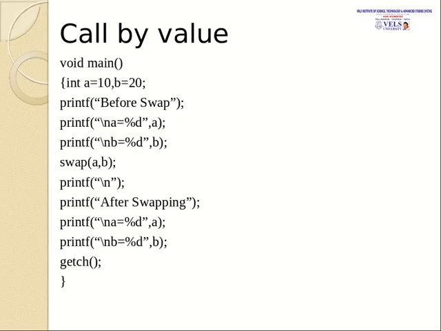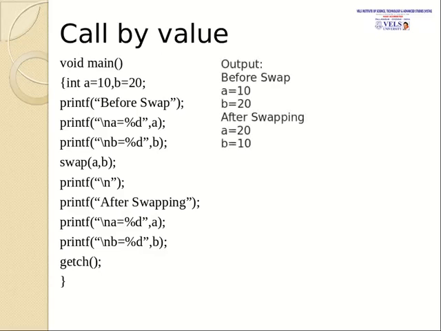Let a equal 10 and b equal 20. After assigning these values, the printf statement, that is before swap, will be printed. A is equal to 10 and B is equal to 20 will be printed. After printing all these statements, as in the output I gave, execution moves on to the swap, that is the function call.